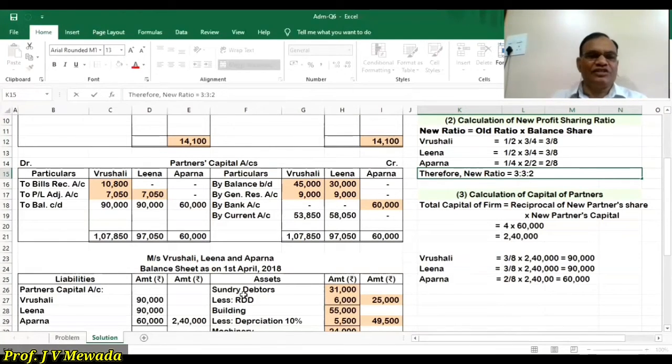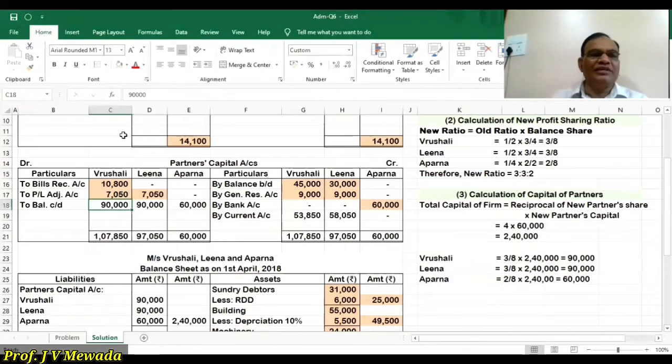So 90,000, 90,000 and 60,000. So the new capitals of the partners are 90,000, 90,000 and 60,000, and in the new balance sheet we'll write 90,000, 90,000 and 60,000.